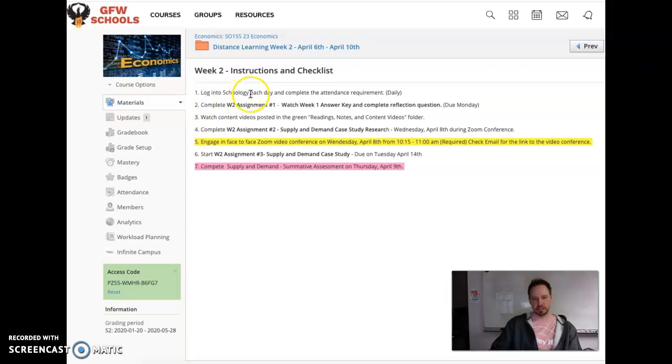Make sure that we're logging into Schoology each day and completing that attendance requirement. Again, you need to do that each day. Get that done by 3 o'clock. Every day in there will be a little bit different, either question or task that it's asking you to do, but make sure that you're getting that attendance requirement done each day.